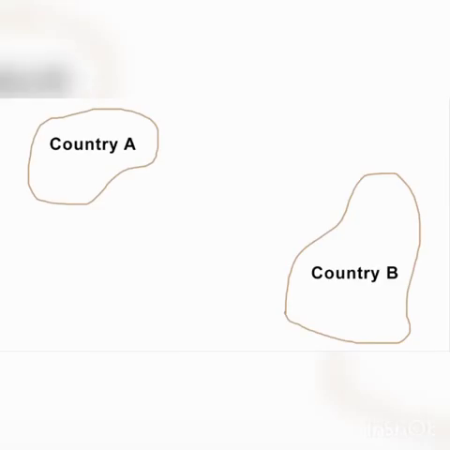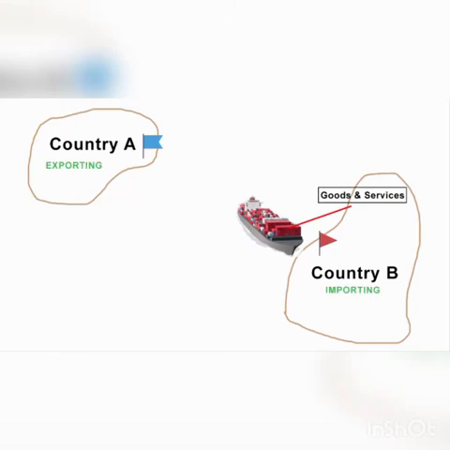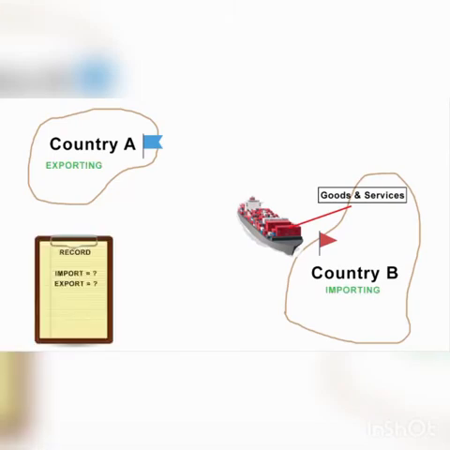Balance of trade records the volume of goods and services imported as well as exported by a country to other countries. So it is basically a record which keeps track of trade between two countries. And by trade, we mean both export and import of goods and services. Now there are both negative and positive aspects of balance of trade, meaning it can go in both positive as well as negative value. Let's understand negative first.